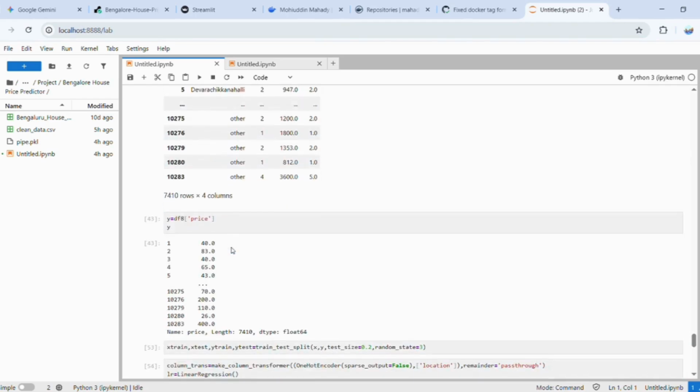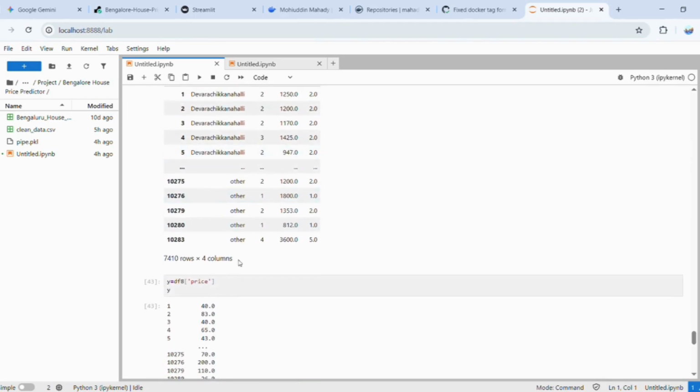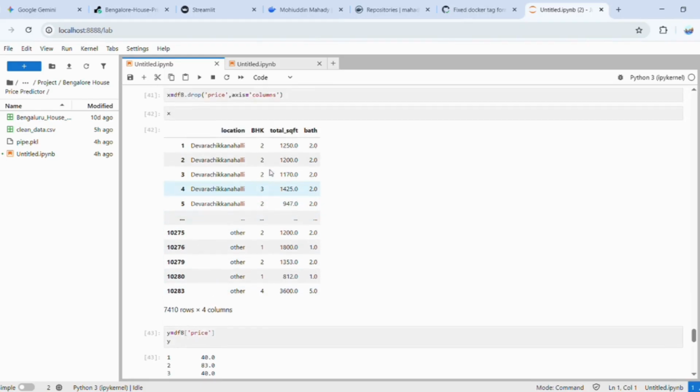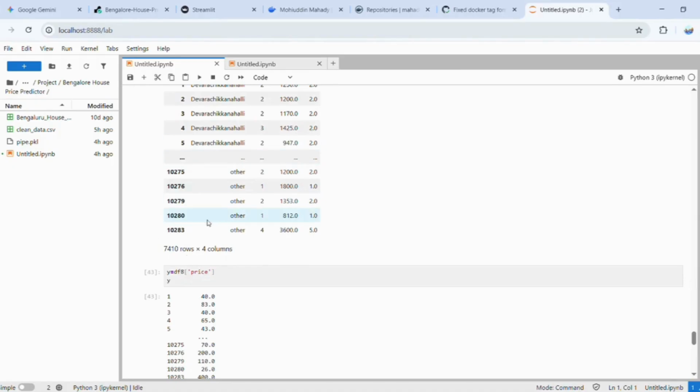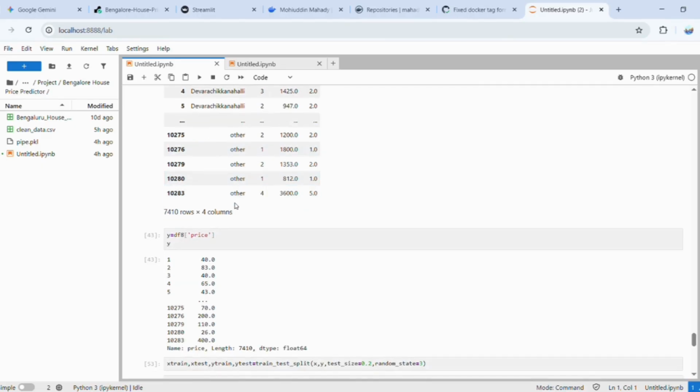And then I also forgot to talk about this. In this other column, there are some locations which are repeated very rarely, like 1 or 2 times. I changed those locations to other. I named those locations other, which appear at most 10 times or fewer. And as you can see, my columns look like this.